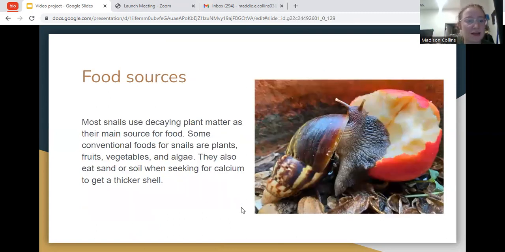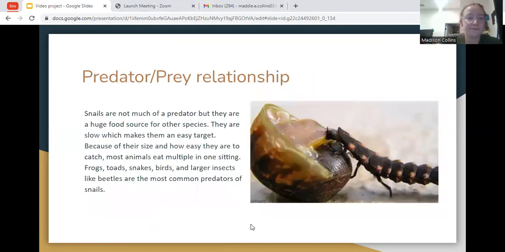Food sources. Most snails use decaying plant matter as their main source of food. Some conventional foods for snails are plants, fruits, vegetables, and algae. They also eat sand or soil when seeking calcium to get a thicker shell.